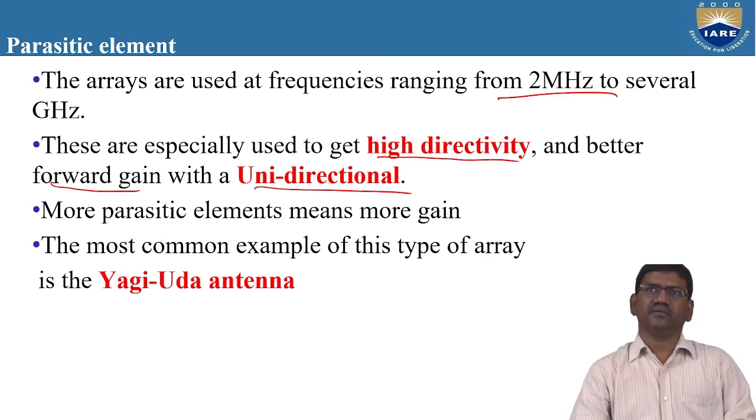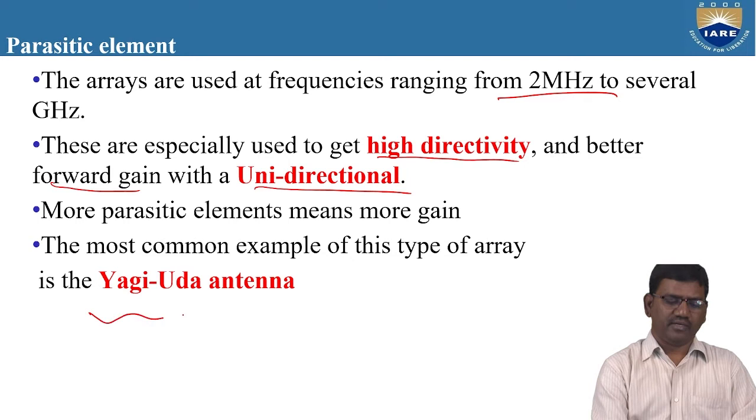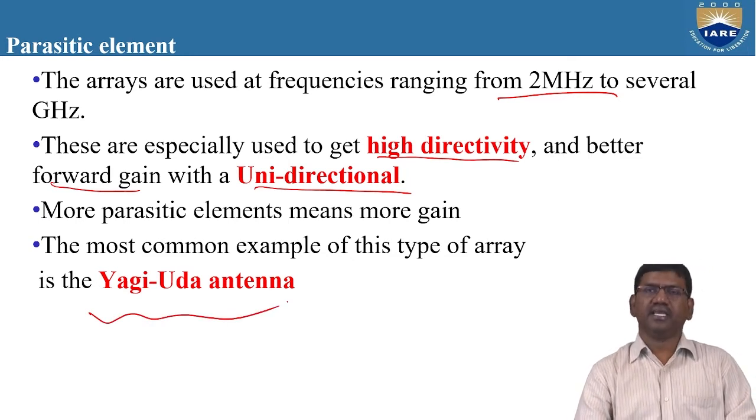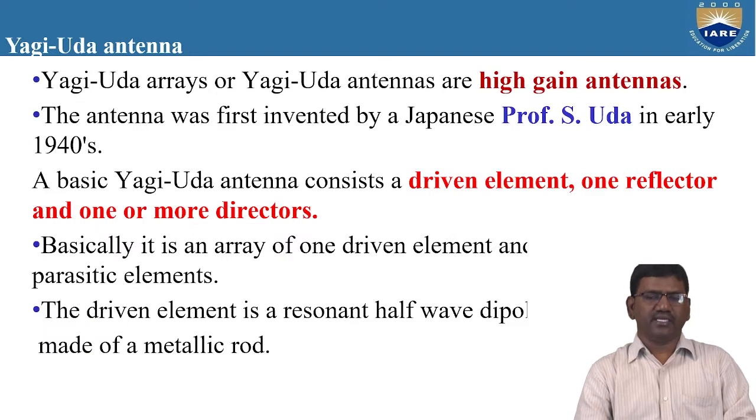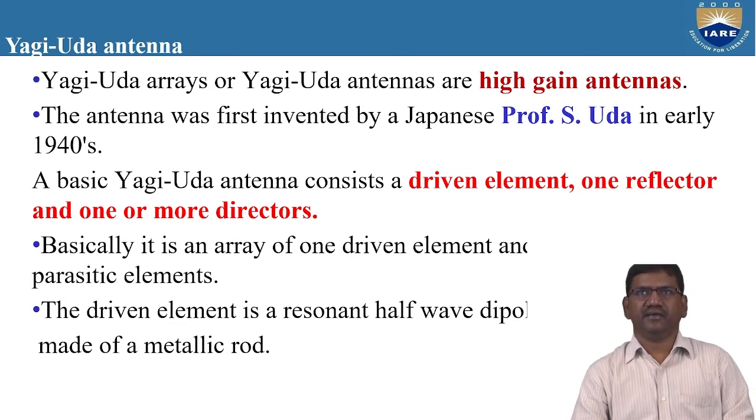The most common example of this type of array is the Yagi-Uda antenna. We'll discuss this Yagi-Uda antenna. Yagi and Uda are the names of two scientists, and these two scientists designed a high gain antenna and gave it the name Yagi-Uda antenna.